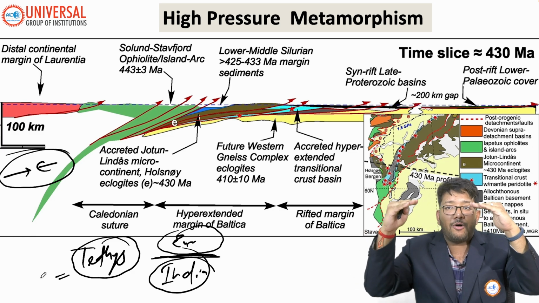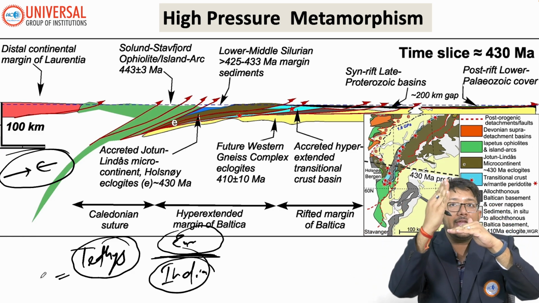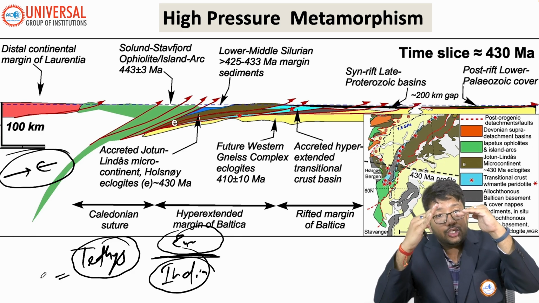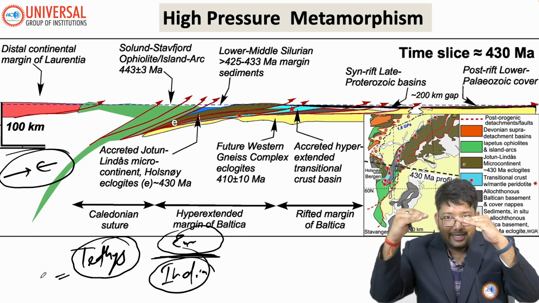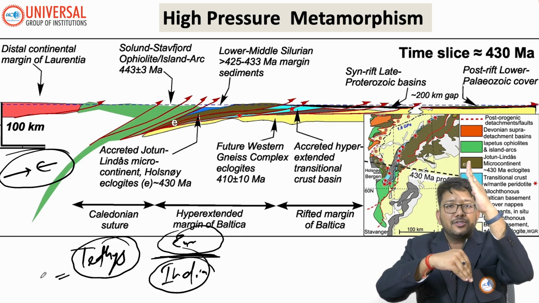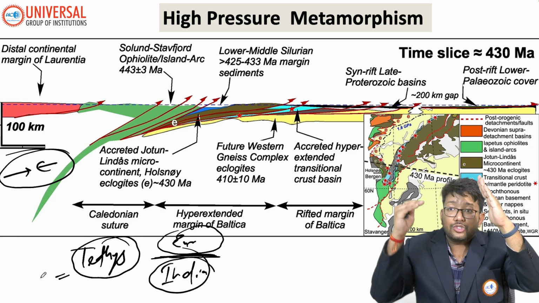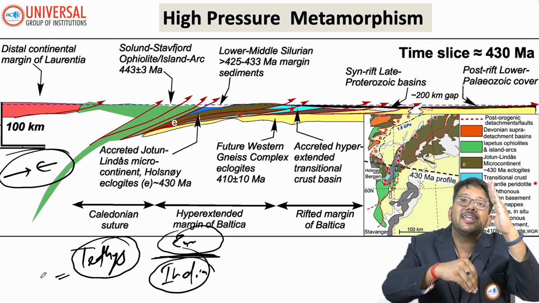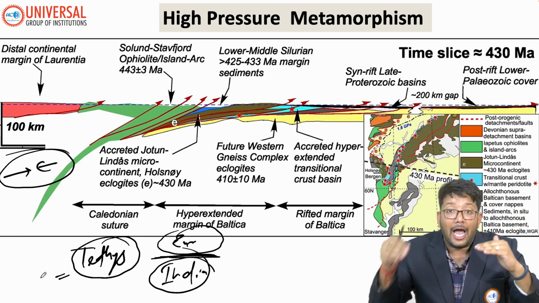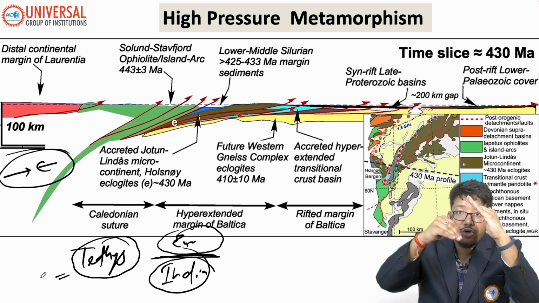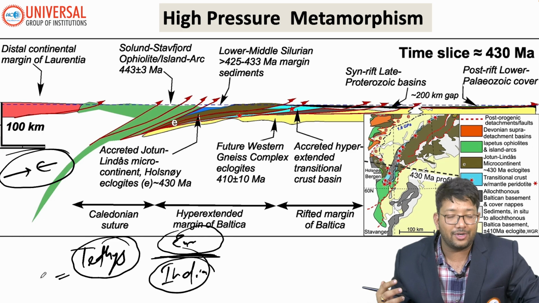When the Himalayas formed, what happened? The Himalayas went up 8 kilometers, right? 8848 meters. At the same time the Indian plate is going down and the Eurasian plate is going up. So the Eurasian plate went up to 8 kilometers, and the Indian plate also went up to 8 to 9 kilometers. So in high pressure metamorphism, the continental crust goes into substantial depths. You have to remember, depth.